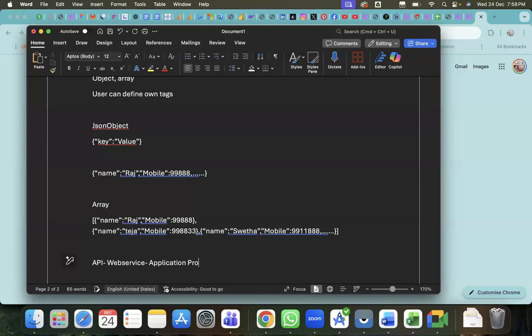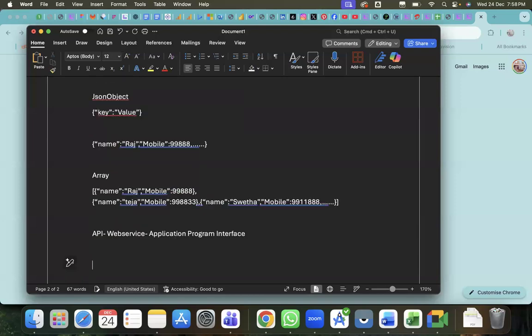So application program interface. They will create the API and they'll give those APIs to front end developers. So front end developer, based on that, we have to do the things which we can develop here. But once the APIs are ready, how will they share them with us?